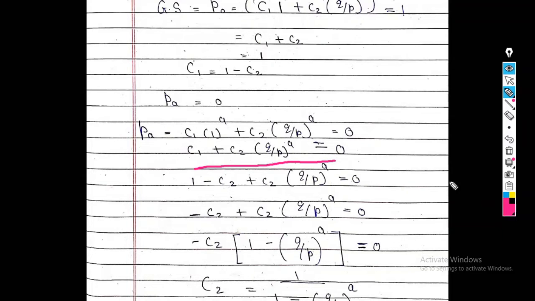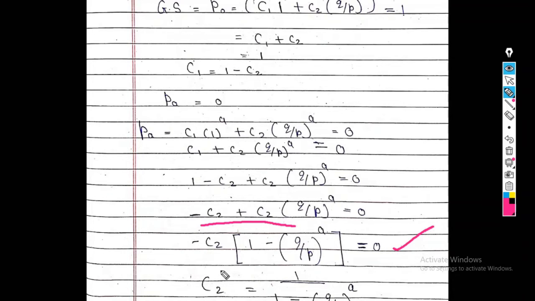Next, we put the value of C1 as 1 minus C2. So it becomes 1 minus C2. Now, see, this is my equation: 1 minus C2 plus C2 into q upon p raised to A. Now from this equation we take C2 common.